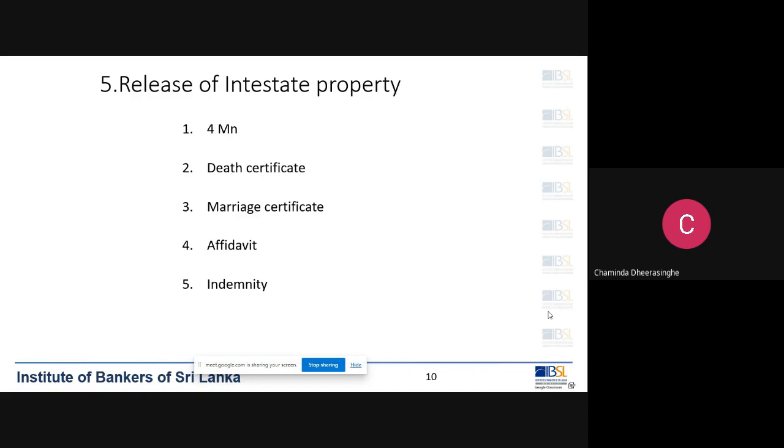So what are the documents that we have to check before we divide that money? Definitely we have to get the death certificate. You have to see the original, get a photocopy, and write on the photocopy "original seen," sign it and keep it in your file. That is number 1. Number 2, you have to get the marriage certificate. You have to see the original marriage certificate and get a photocopy.